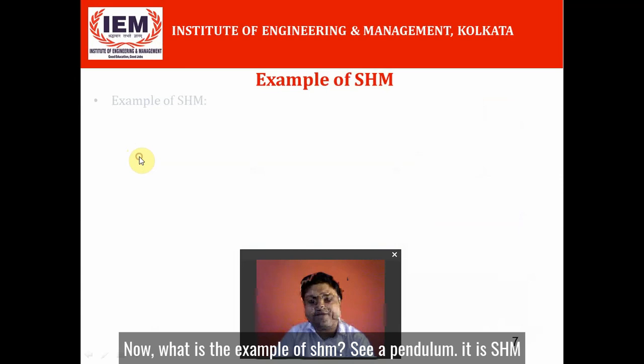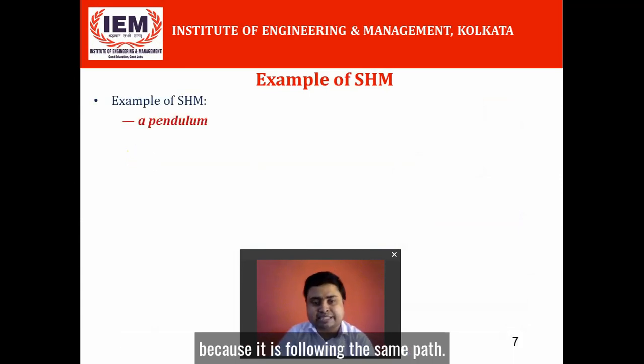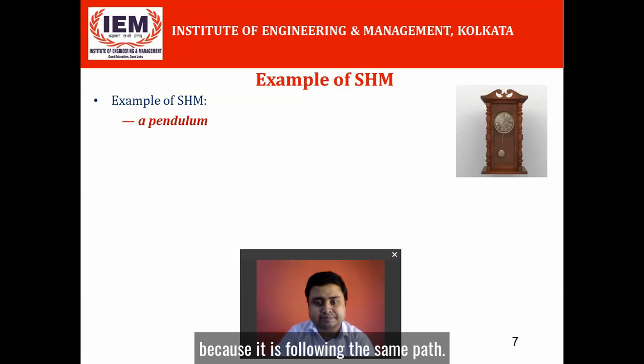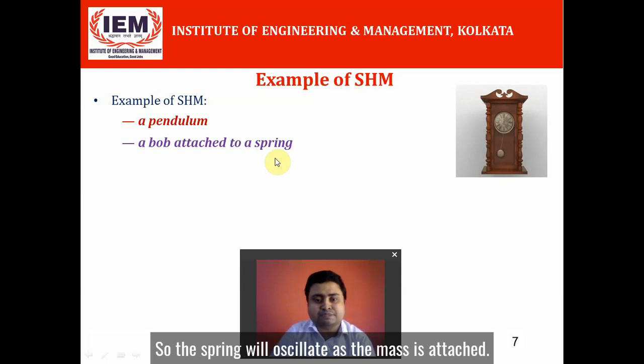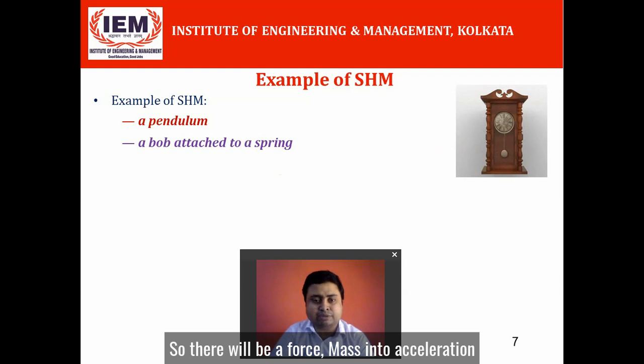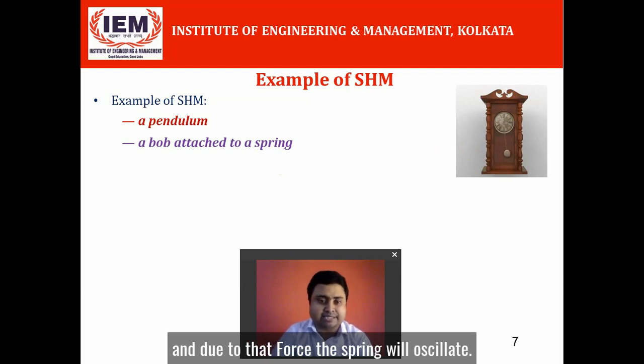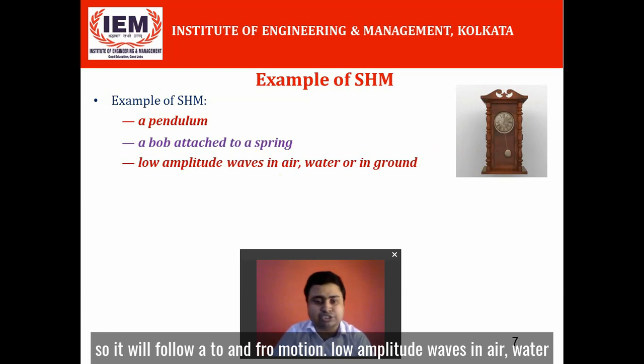Now what is an example of SHM? See a pendulum. It is SHM because it is following the same path. Here you can see an example of a pendulum. A mass attached to a spring. The spring will oscillate as the mass is attached. There will be a force, mass into acceleration, and due to that force the spring will oscillate. So it will follow a to and fro motion.